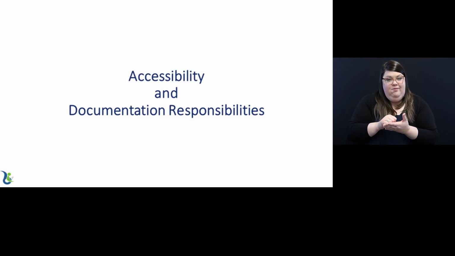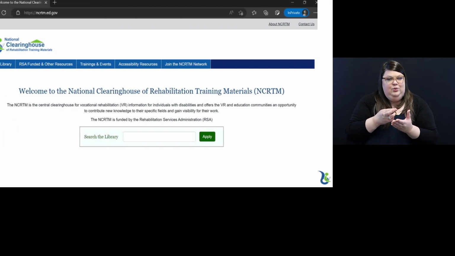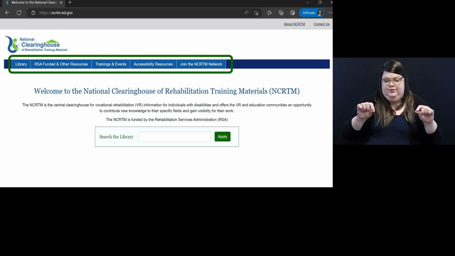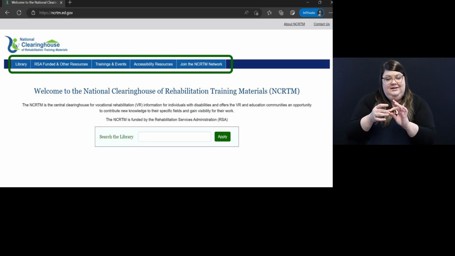Let's learn how to locate the NCRTM Accessibility Resource page. Go to the NCRTM homepage by entering ncrtm.ed.gov in your internet browser. The navigation bar on the homepage contains links to direct you to specific NCRTM pages, such as the NCRTM Library, RSA funded and other resources, trainings and events, accessibility resources, and join the NCRTM network.